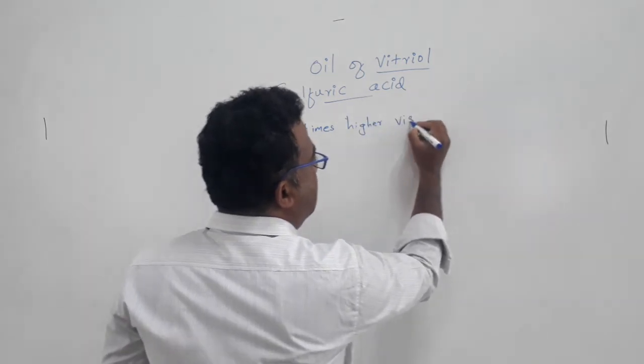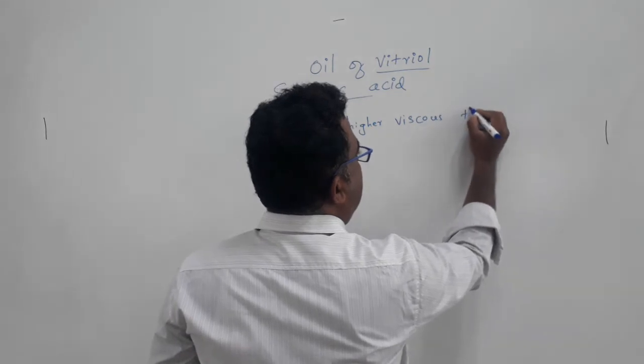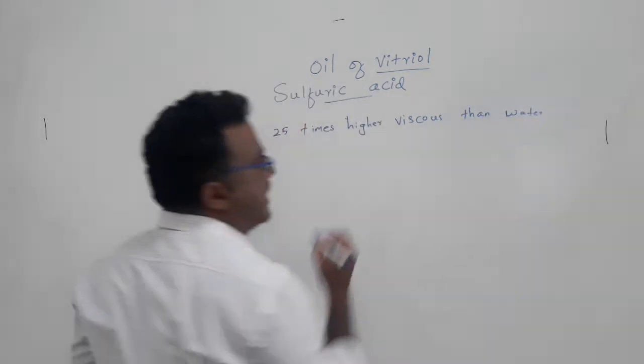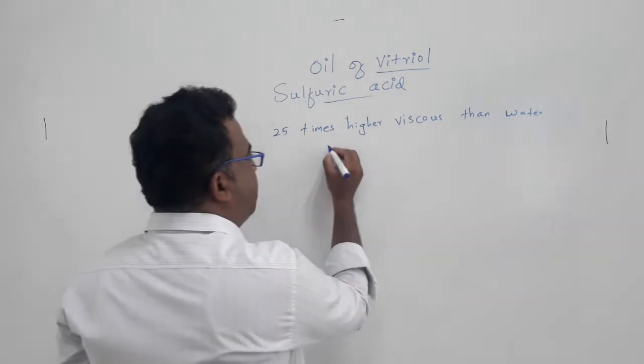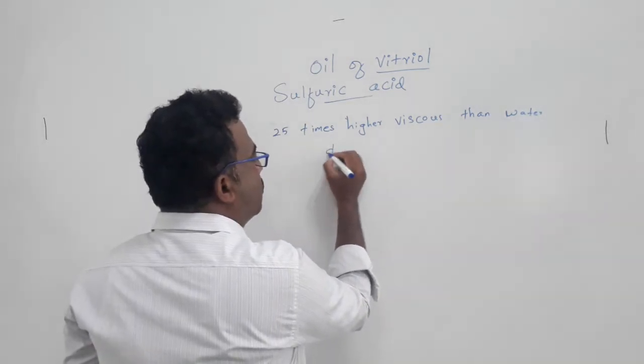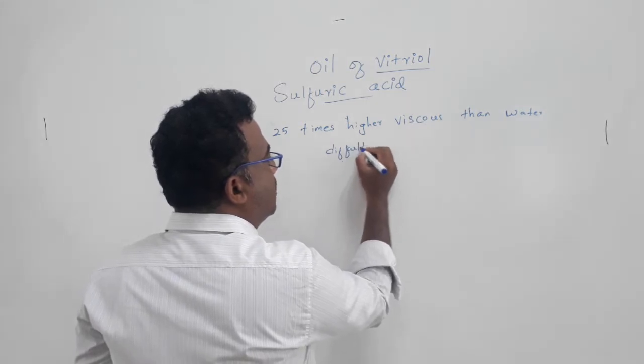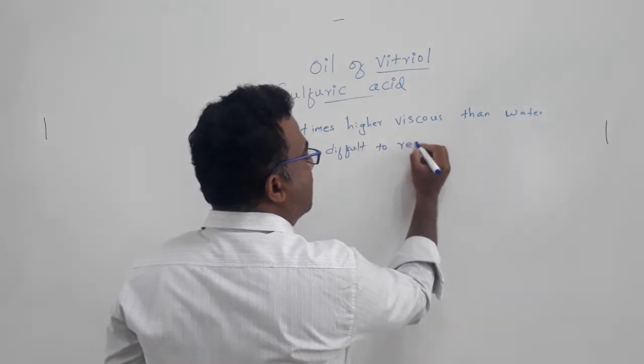Higher viscous than water. So if it is highly viscous, then whatever products are difficult to recover.